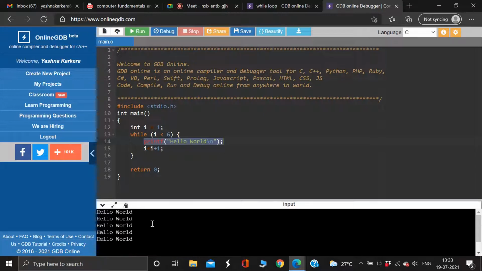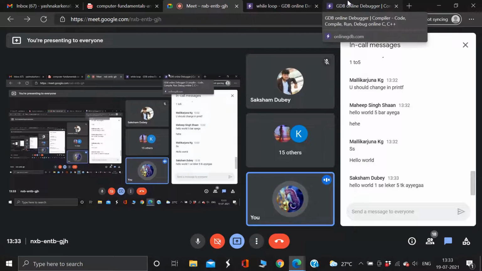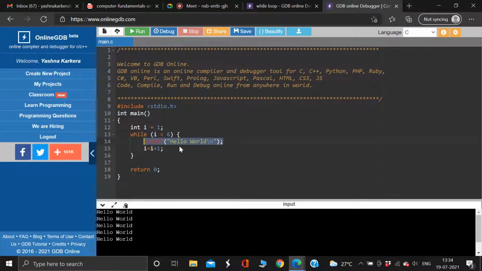See the output. Hello world is getting printed 5 times. Basically this means that I'm not printing the number, I'm printing hello world, right? You have to look at the printf statement also. You should see the body of the loop, what I'm asking the code to do. I can even ask it to sing and dance, until the condition becomes false. It is not necessary that I'm always asking to print the number. Okay, this is the logic.